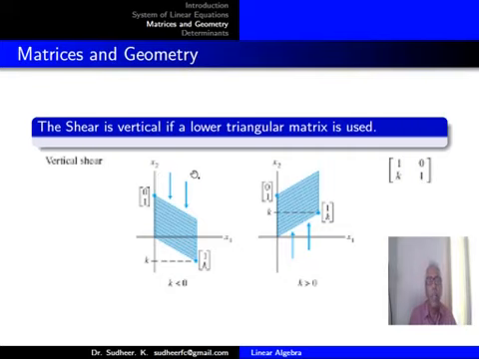And shearing can be vertical also. For that, a lower triangular matrix must be used. And the shearing can be towards the upper side or towards the lower side. And there also the determinant plays the role. If the determinant is positive, you will get shearing towards one side, and if the determinant is negative, you will get shearing towards the other side. So the determinant has a certain role in the geometrical task.